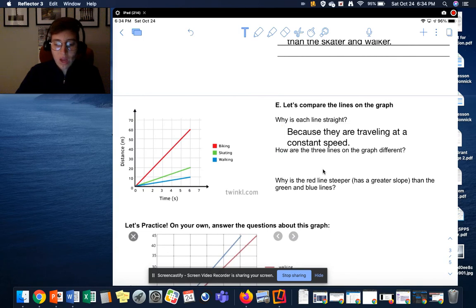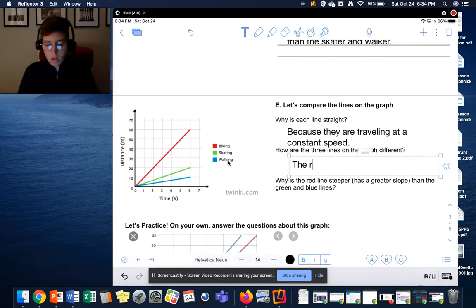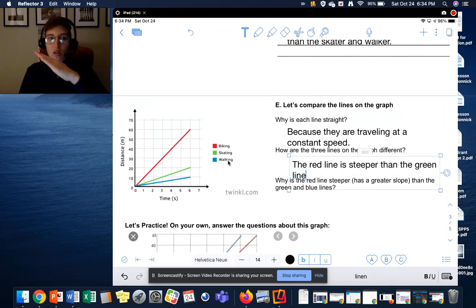This one has a few answers. How are the three lines on the graph different? They're different colors, but what else? Okay, the red line is steeper than the green line.